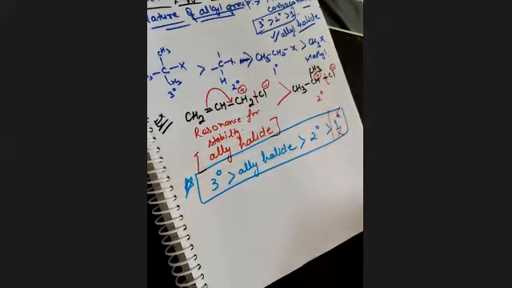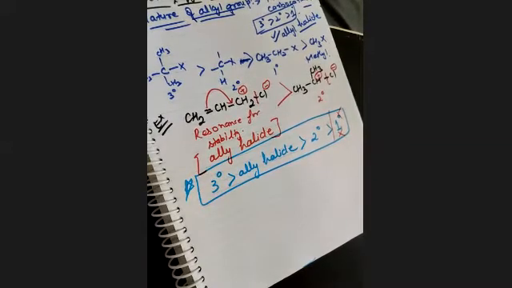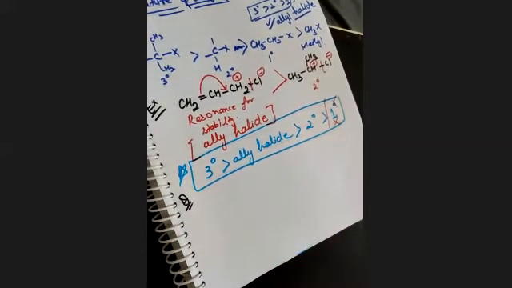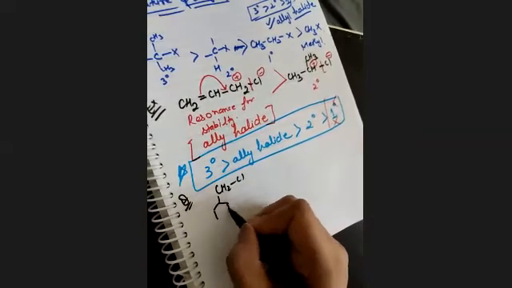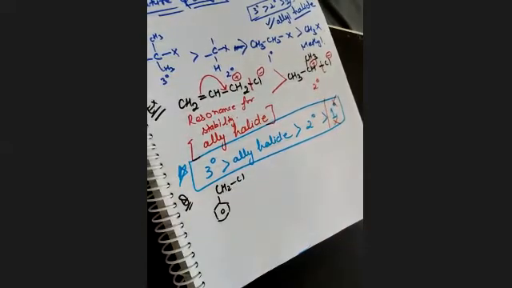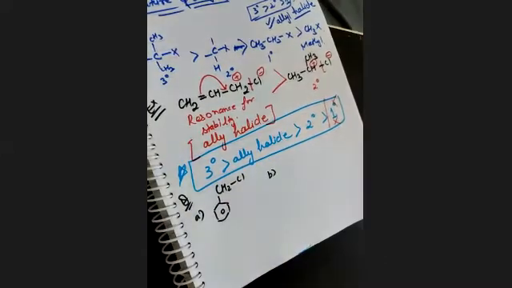Now, I'm giving you one more question. Tell me which one is more stable. This is your first question, objective, for your objective paper. So for example, CH2Cl, this is option A. Now we'll talk about option B.